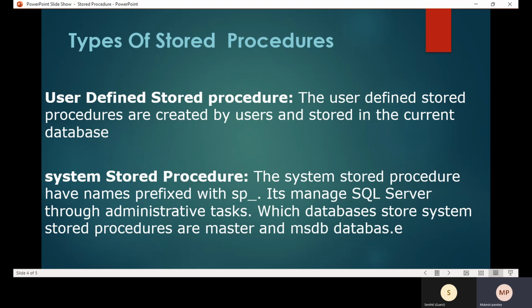The system defined stored procedures always start with sp_. So any inbuilt stored procedure which starts with sp_ is called a system defined stored procedure, but the stored procedure created by the user is called a user defined stored procedure.